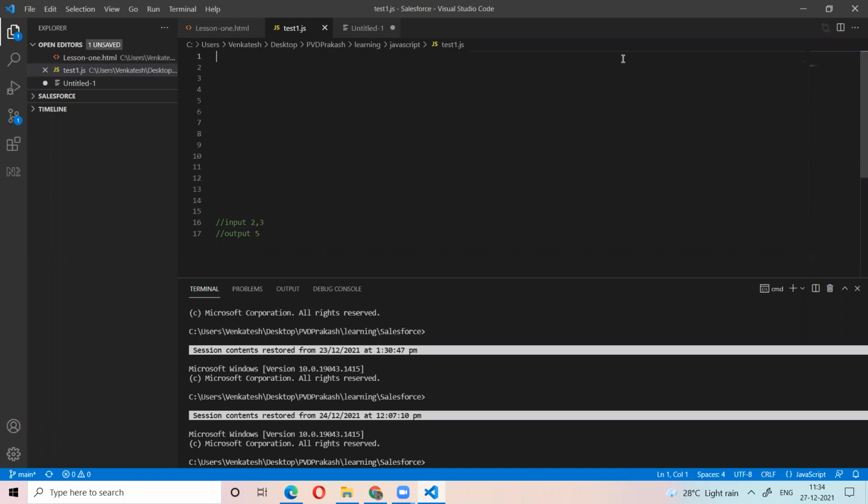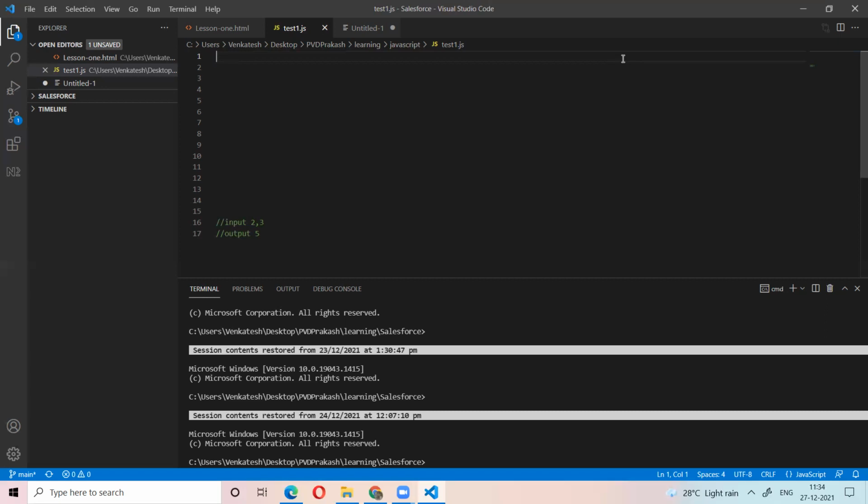These are the tasks given in the interview. Input is 2, 3, output is 5. So how to write the function? Tell me. I want a function name, and whatever numbers are given, the sum of the numbers must be the output.